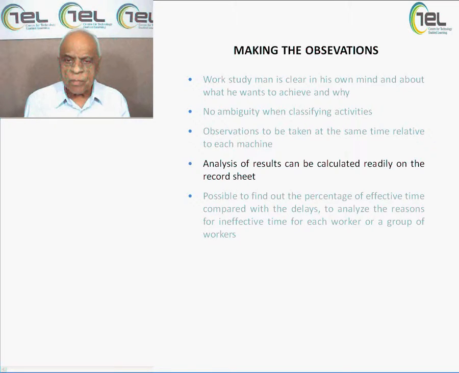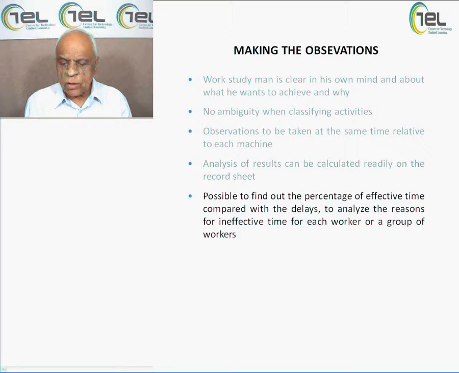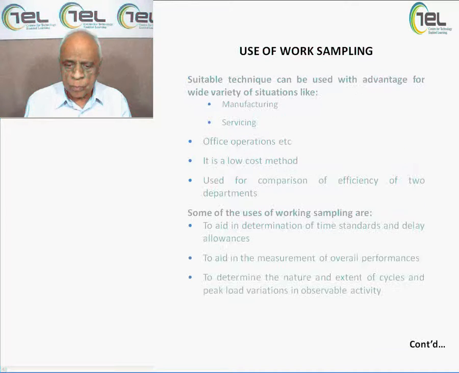So once you have recorded the data and analyzed it, you can find out the results and see how good things are. It is possible to find out the percentage of effective time compared with the delays, and to analyze the reasons for ineffective time for each worker or a group of workers. We have to find out what is the effective time and what is the ineffective time. Once you have taken a number of positions at random, classified the elements, and classified the workers into individuals or groups, then you can analyze how much ineffective time has played a role, or how much effective time.